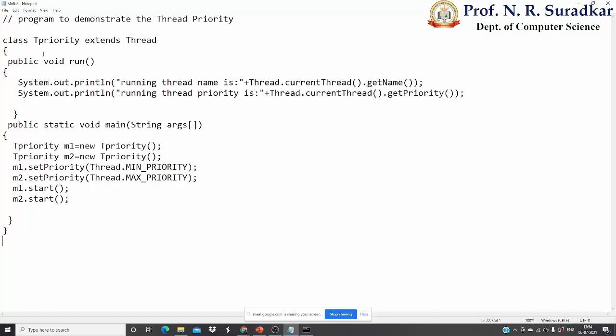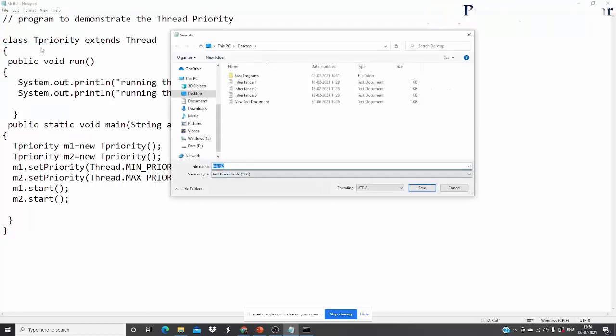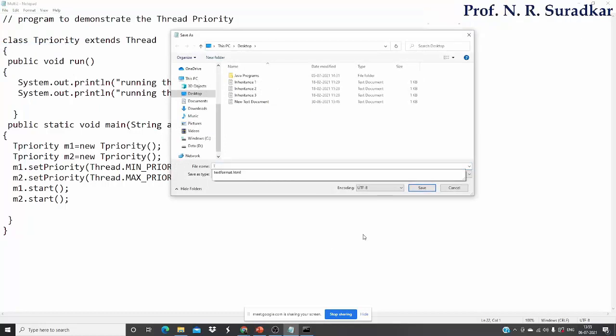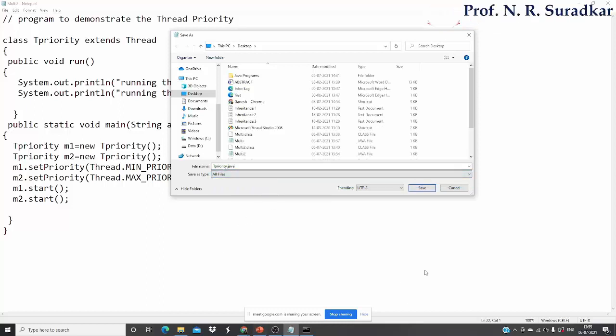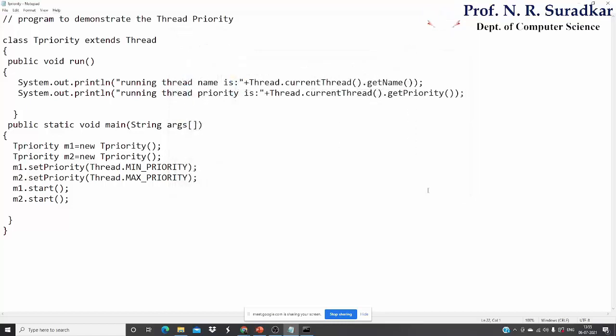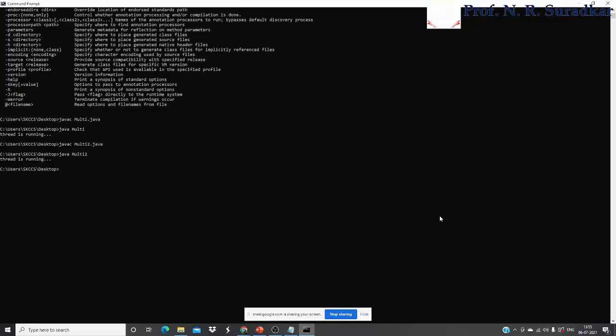We have written the program like that, and after that we have to compile it. Before that we have to save this program using the save as option, with the name as per our class name, TPriority. Save as type all files. We did this and saved the program. Now we have to compile the program.